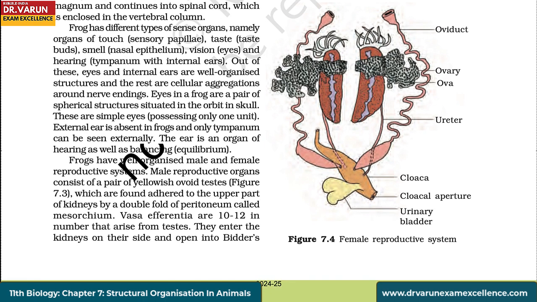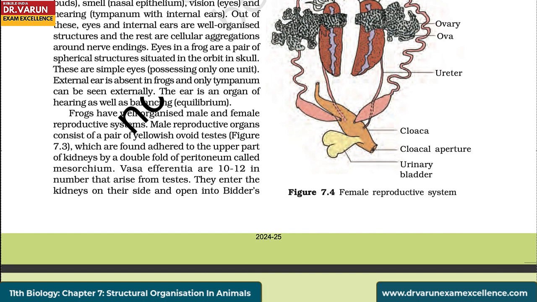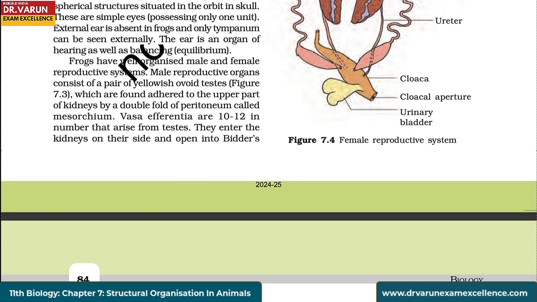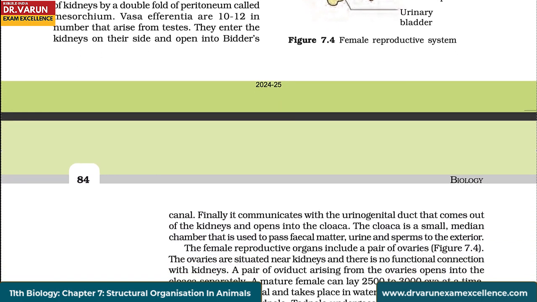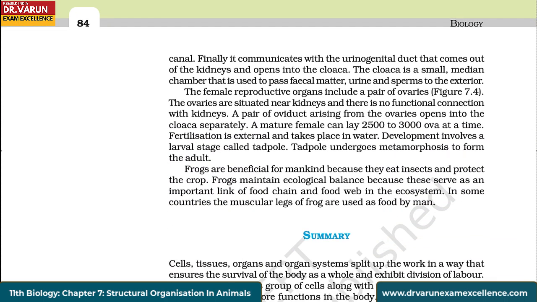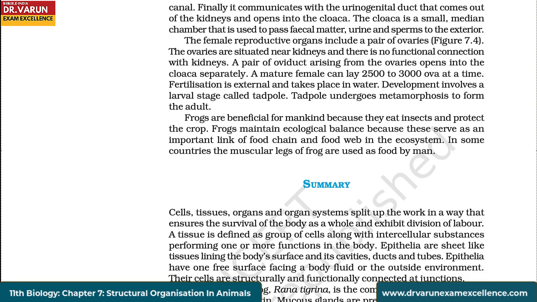Frogs have well organized male and female reproductive systems. Male reproductive organs consist of a pair of yellowish ovoid testes, which are found adhered to the upper part of kidneys by a double fold of peritoneum called mesorchium. Vasa efferentia are 10 to 12 in number that arise from testes. They enter the kidneys on their side and open into Bidder's canal. Finally, it communicates with the urogenital duct that comes out of the kidneys and opens into the cloaca.